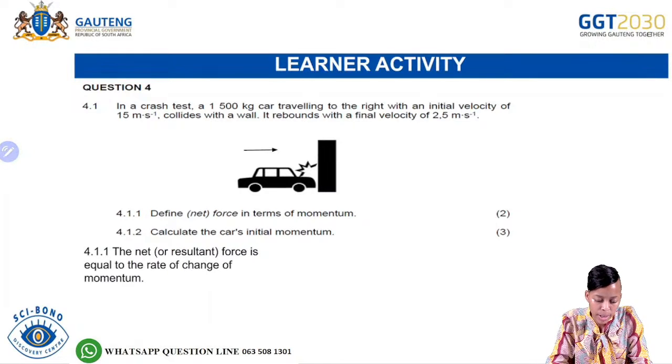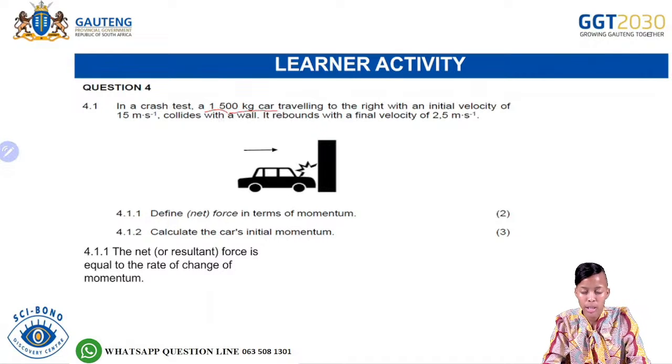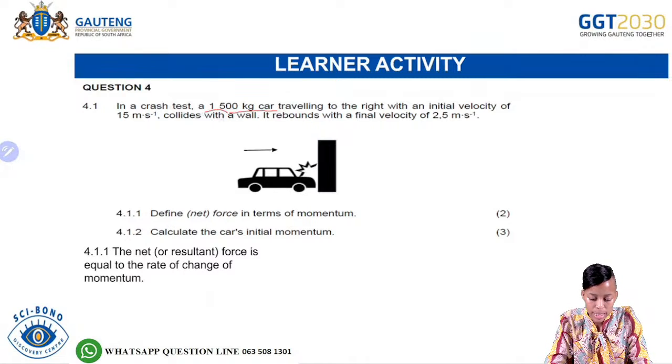Okay, learners, let's do this one together. It says here, in a crash test, a 1,500 kilogram car. Let us collect the data as we read. This would be representing the mass.